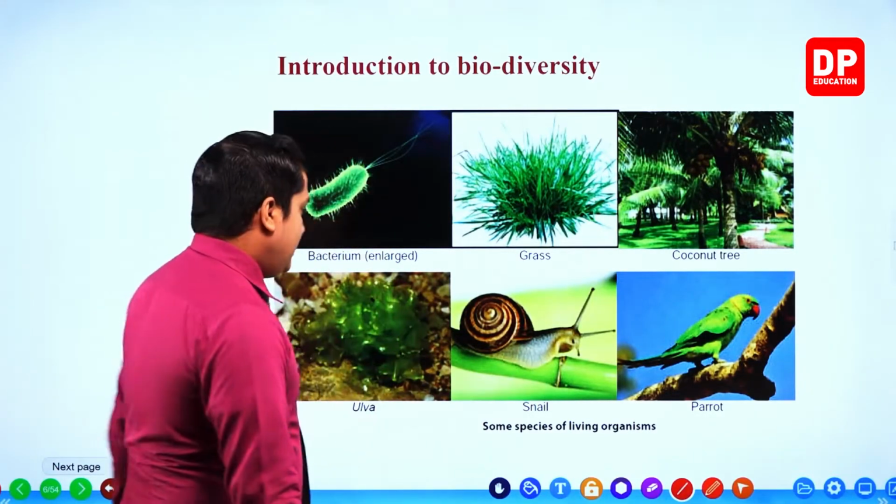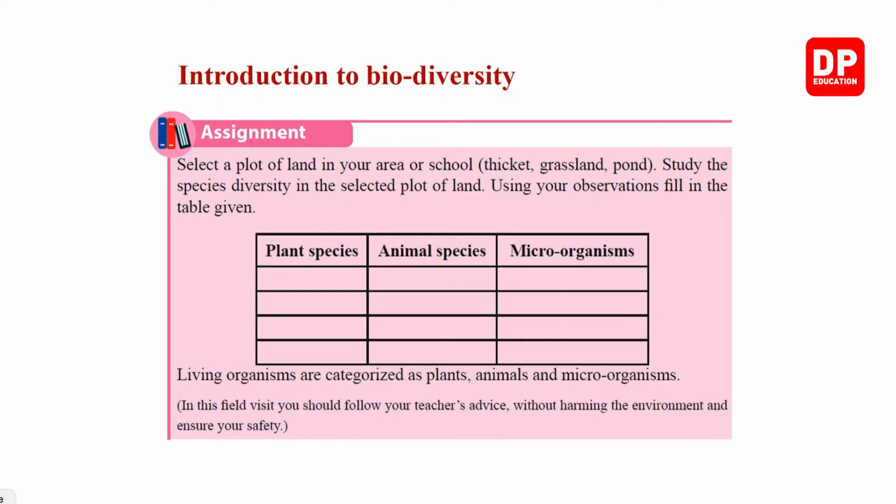Okay. Next one then. So you are given with an assignment. Select a plot of land in your area or school, thicket, grassland, pond. Study the species diversity in the selected plot of land. Using all your observations, fill in the table given.